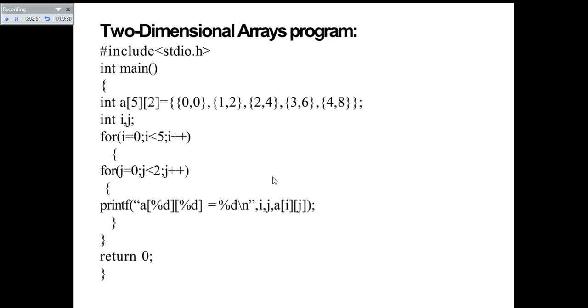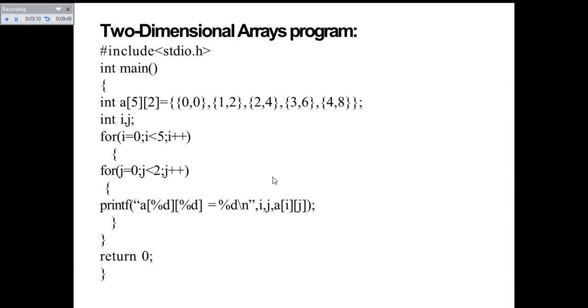The values that are going to be printed using this printf are printf a of %d %d equal to %d. The first %d corresponds to i, the second %d corresponds to j, and the third %d corresponds to the value located at the corresponding i j subscripts.